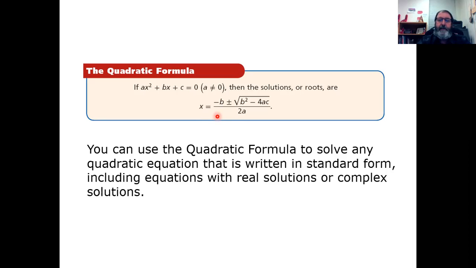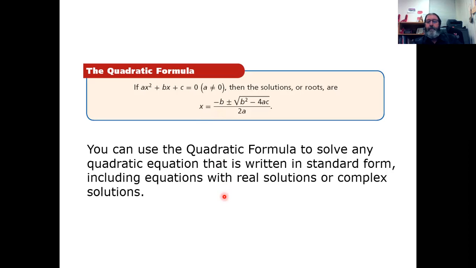Folks, you need to know this thing. You need to know it really well. In fact, I would learn to be able to rattle it off just as quickly as you can: the opposite of b plus or minus square root of b squared minus 4ac all over 2a. If you can do it as fast as me, you've got it down. Feel free to stop by my door anytime and challenge me to an opposite of b plus or minus square root of b squared minus 4ac all over 2a contest. I would love to do that with you. It'd be a lot of fun.